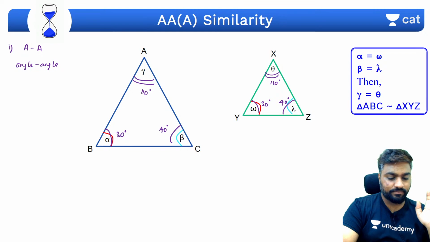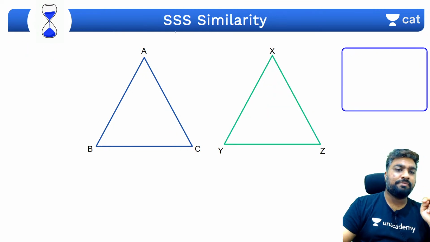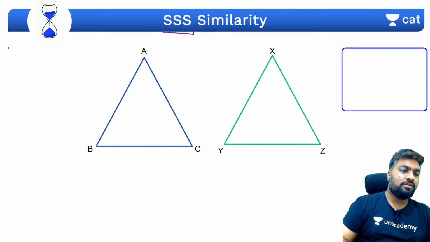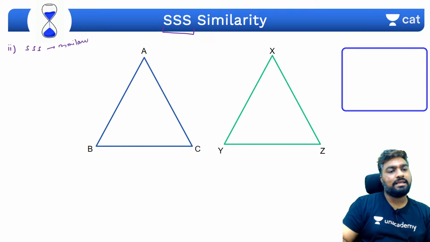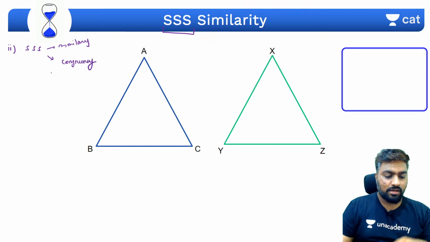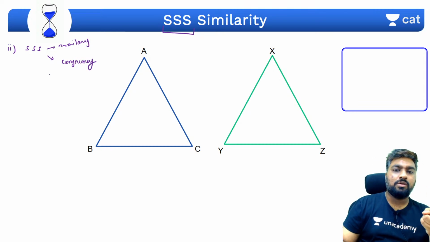सेकेंड सिमिलैरिटी इज ट्रिपल एस। Triple S is similarity also, congruent also, because any similar set of triangles are automatically congruent. Yes, कोई भी आप congruent triangles लोगे तो वो अपने आप similar तो है ही।